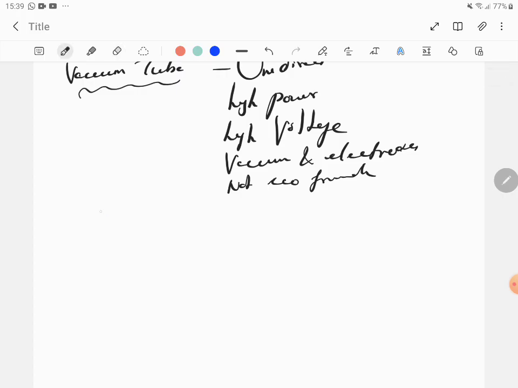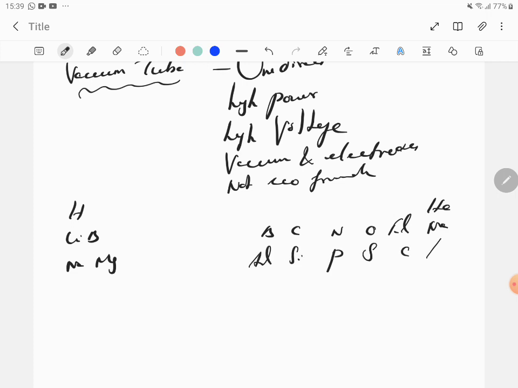Semiconductors are those which are group 14 elements in your periodic table. Let's write the periodic table. This is hydrogen, helium, lithium, beryllium, boron, carbon, nitrogen, oxygen, fluorine, neon, sodium, magnesium, aluminum, silicon, phosphorus, sulfur, chlorine, and argon. You know it. Okay, so this is enough. There will be germanium below.